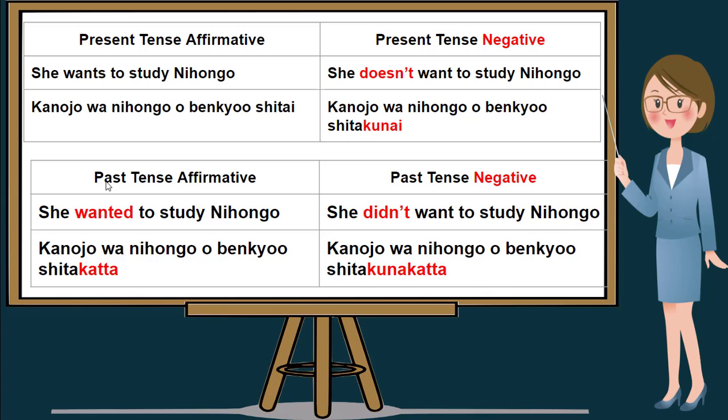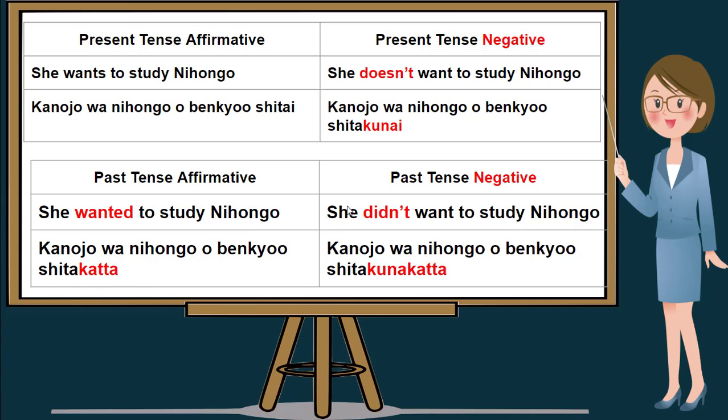And to make it a past tense affirmative, we only drop letter I from the word shitai and add katta. She wanted to study Nihongo is Kanojo wa Nihongo benkyou shita katta. I'll repeat, she wanted to study Nihongo is Kanojo wa Nihongo benkyou shita katta.